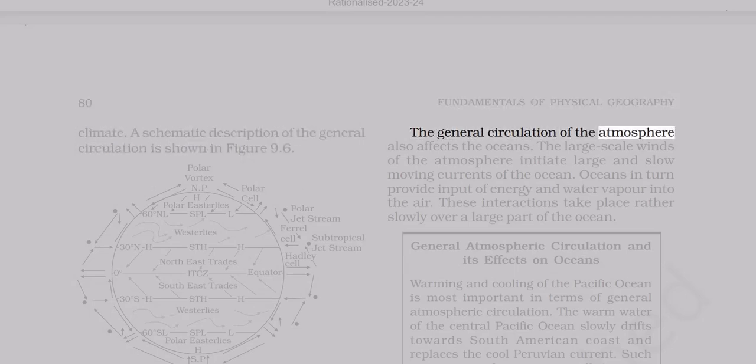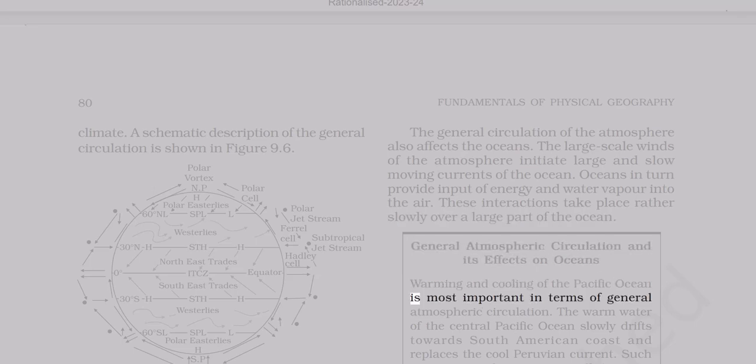The general circulation of the atmosphere also affects the oceans. The large-scale winds of the atmosphere initiate large and slow-moving currents of the ocean. Oceans in turn provide input of energy and water vapor into the air. These interactions take place rather slowly over a large part of the ocean. General atmospheric circulation and its effects on oceans.